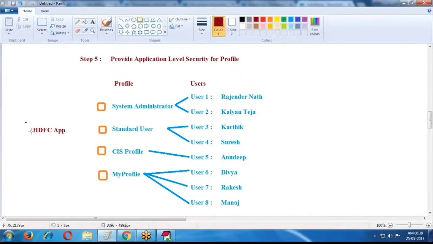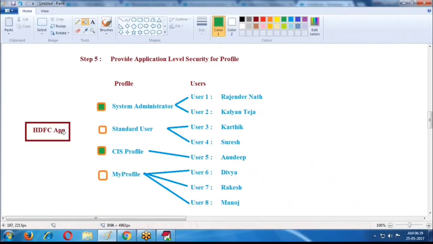Now for this HDFC application we have these profiles. Among these profiles I am enabling some particular profiles: system administrator and CIS profile. I enable system administrator and CIS profile.